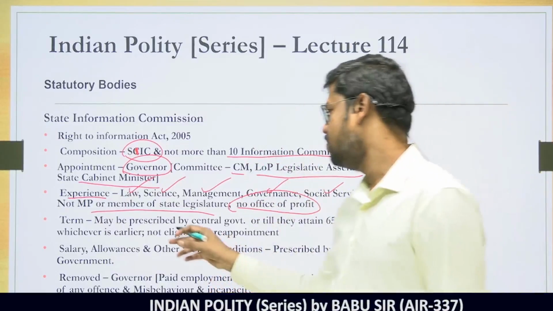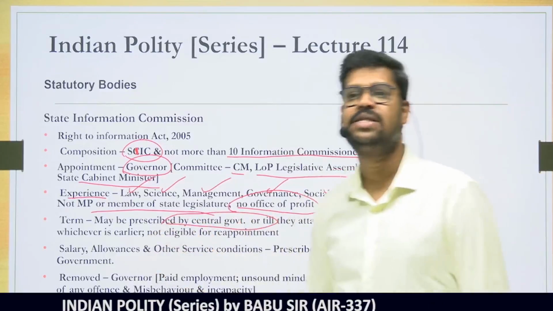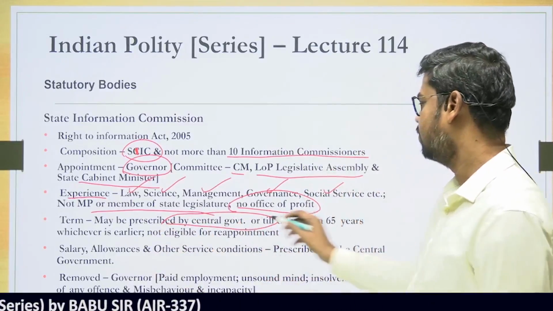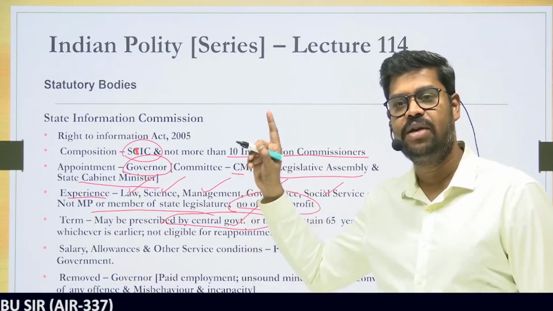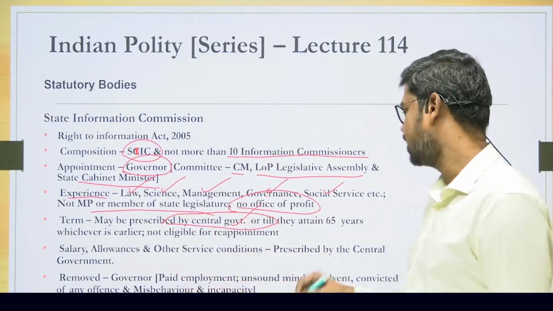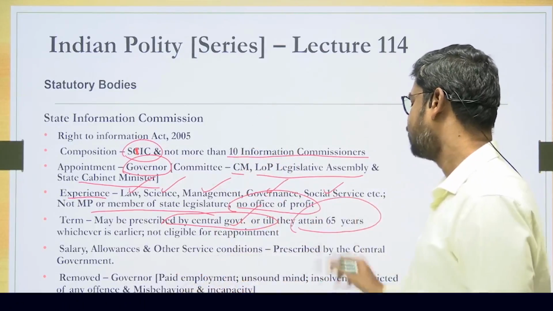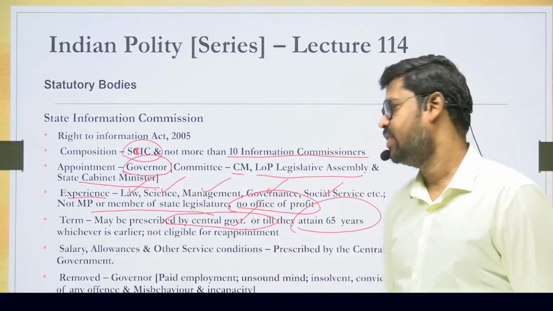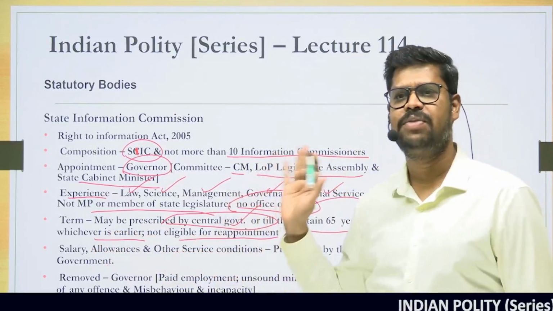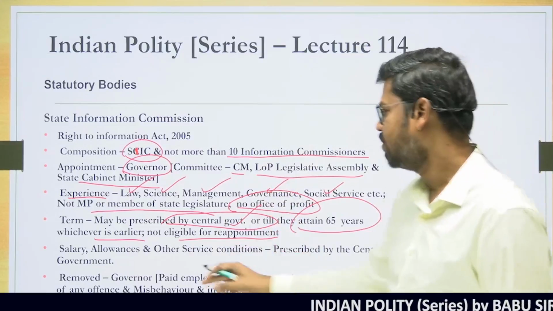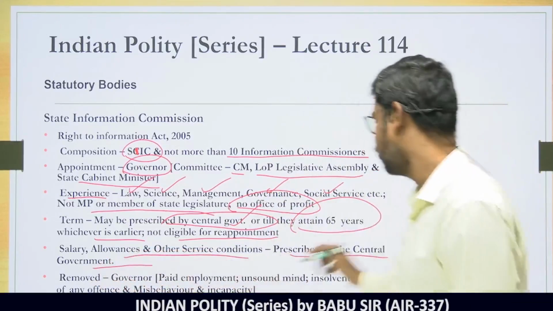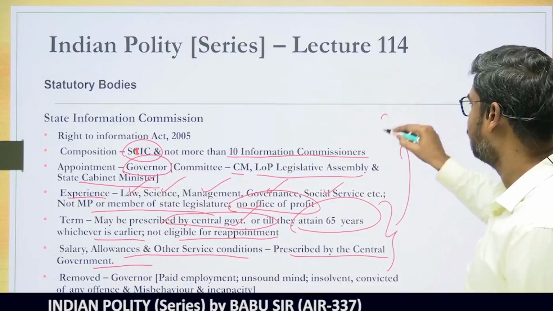And of course, their term may be prescribed by whom? Their term may be prescribed by the central government. So this was brought in by the 2019 Act. Their term may be prescribed by the central government, not only for the Central Information Commissioners, but also for the State Information Commissioners. It is only the central government who will prescribe their term, or till they attain 65 years of age, whichever is earlier, and they are not eligible for reappointment. This is again the same thing that you have seen with regard to the Central Information Commissioner. Their salaries, allowances and conditions of service are all prescribed by the central government. So both these things were brought in by the amendment to the Act in 2019.